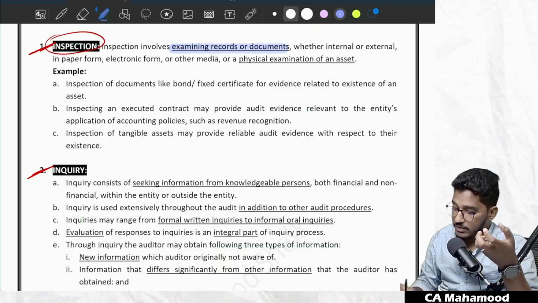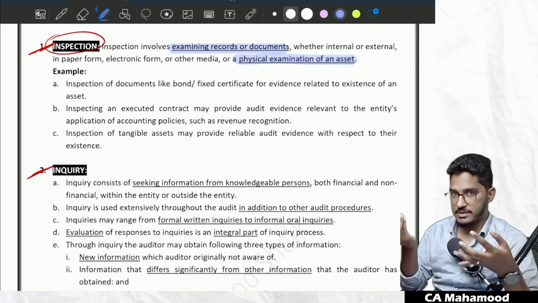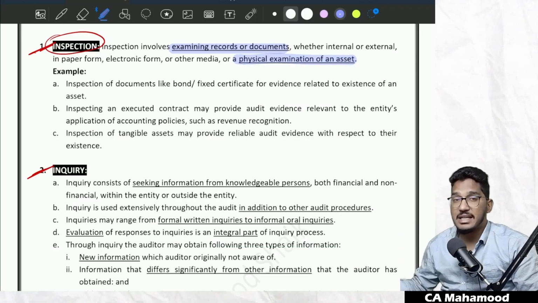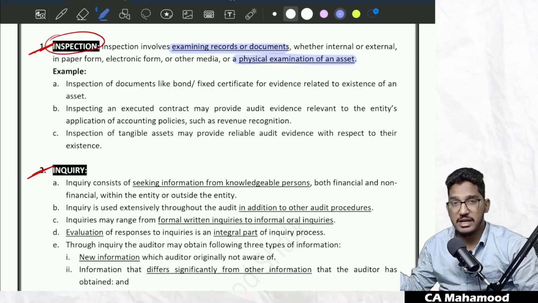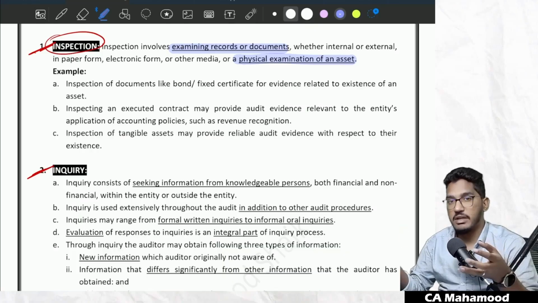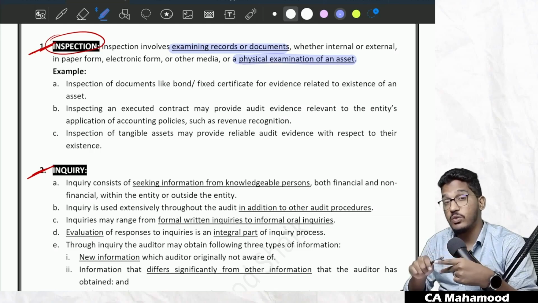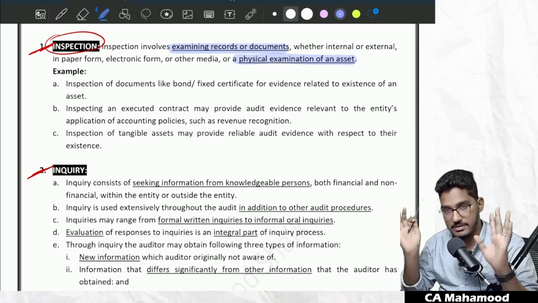Or it also involves physical examination of an asset. To know whether an asset is really existing or not, if you go and physically examine that asset, that also falls under inspection only. For example, you want to know whether inventory is there or not, so you are going and doing the physical verification. That is also inspection. So inspection involves 2 things. It involves either documentary examination, or it also involves a physical examination of an asset.